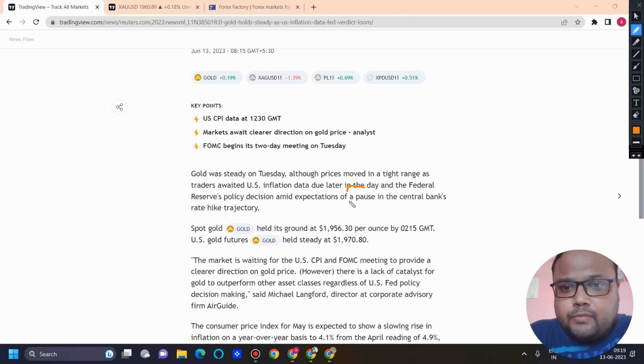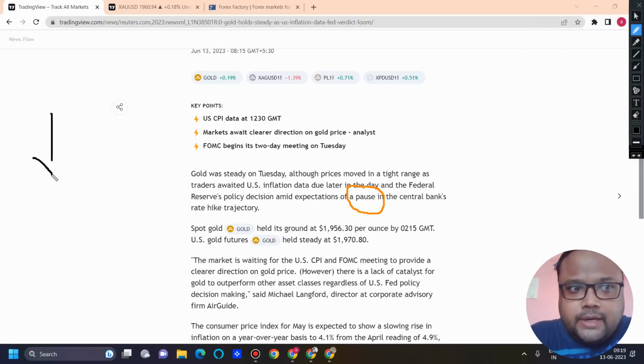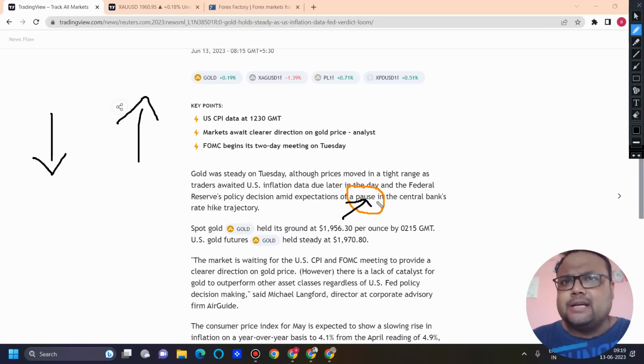So we have two possibilities if the Fed pauses the rate hike. First of all, DXY will go down and we will see a good upside on the chart of gold. This is the first possibility if they pause the rate hikes. Secondly, there's a high chance that the market knows this very well. The market is already prepared for the news, so after some big moves, the market may show strong price rejection.